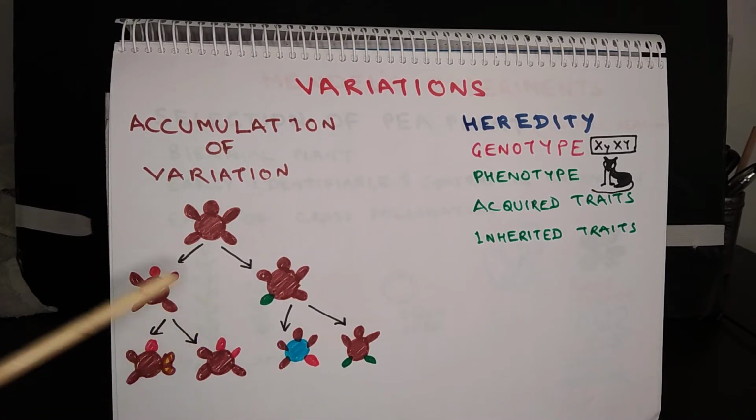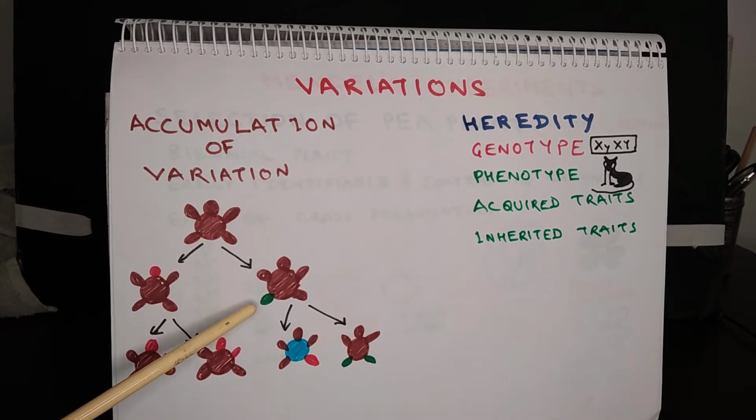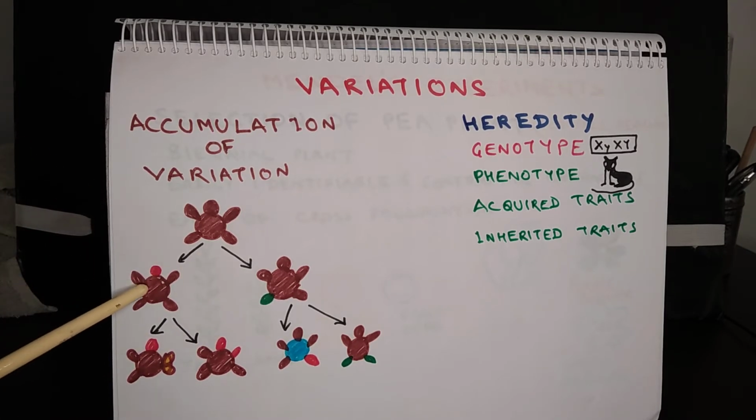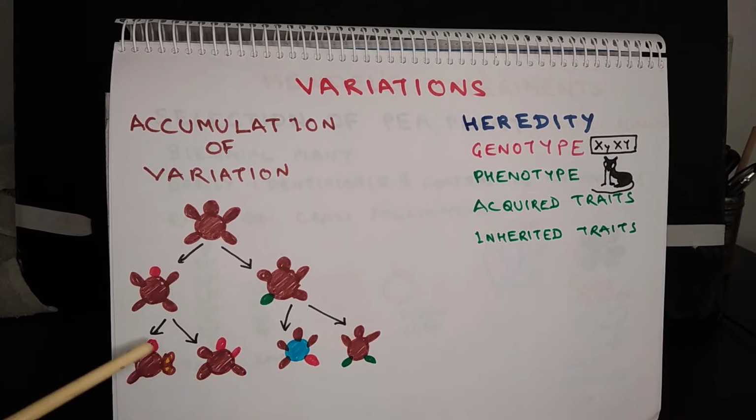In the next generation, this member is having a red color in the head, and this is having a green limb. So these are variations. Now this individual produces the next generation, and this individual does the same thing. You can see the differences in 4 individuals of the second generation. All of them are different from each other, and that is how variations accumulate.